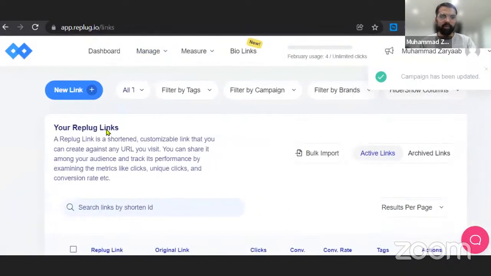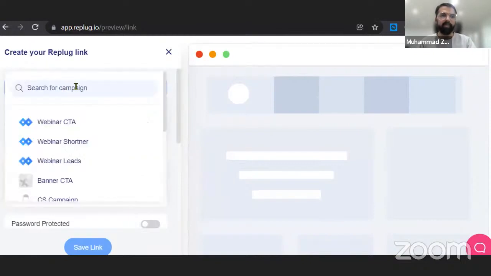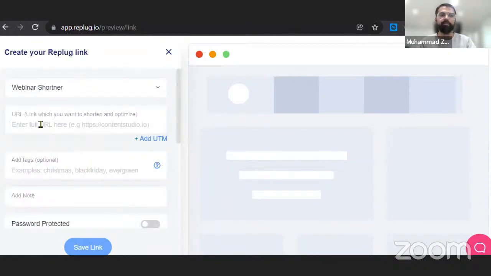Let's go to the Replug links and create a new link. In this link, I'm going to use the simple URL shortener first, that will simply redirect me to another link. And if I put in the URL here, just give me a second.